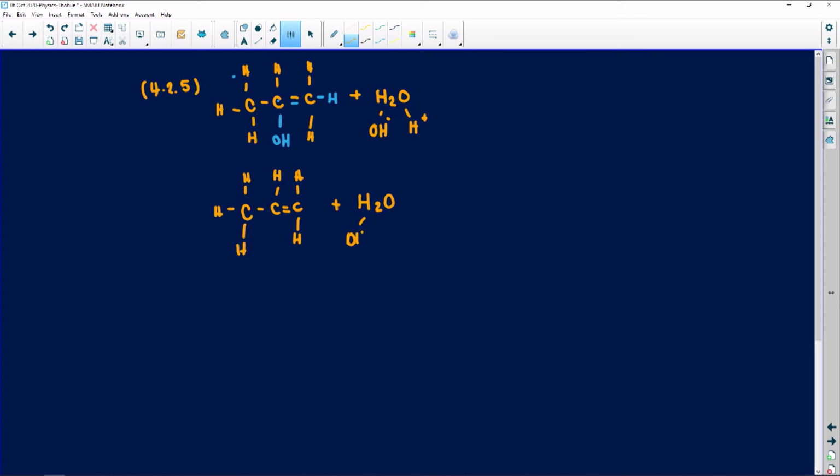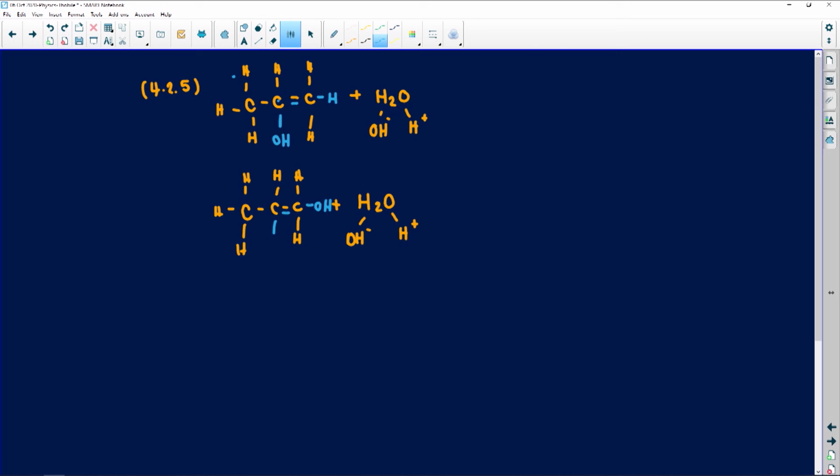The water will dissociate into OH minus, which is a hydroxide, and then H plus. So let's see. If we were to remove this carbon, this double bond over there, remember, I just want to write it in blue so you know it's there. I have an opening there and I've got an opening there. The OH can also attach itself to this carbon.